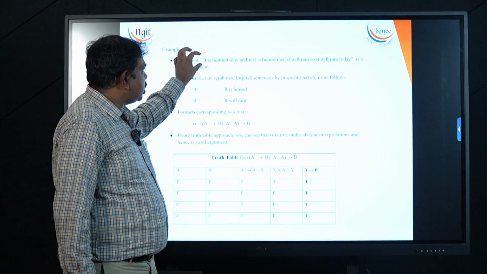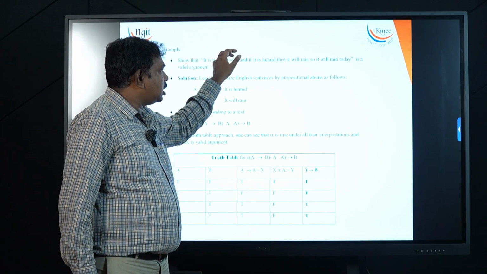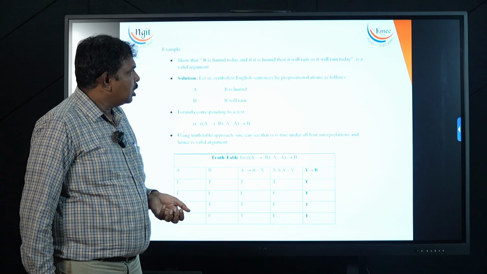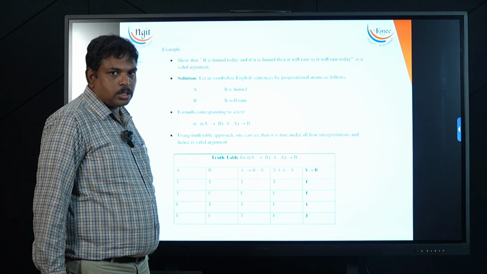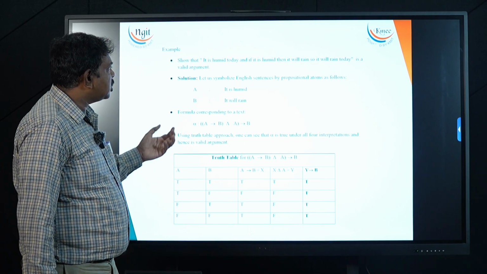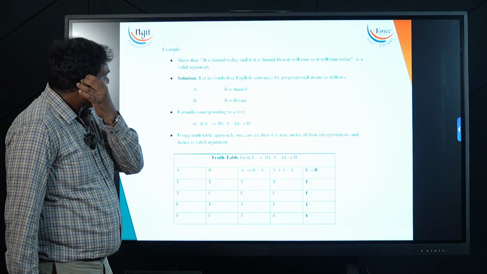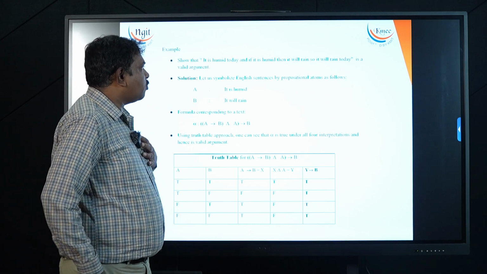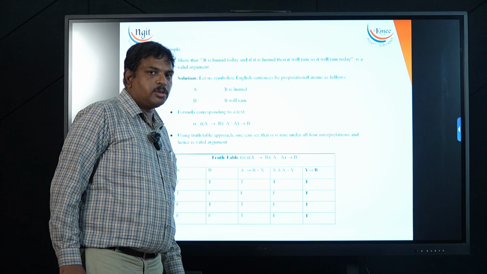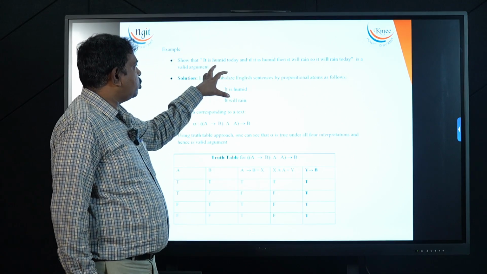So if it is humid today, and if it is humid today then it will rain, so it will rain today. Now, is it a valid argument? Is it a valid sentence? Is it a correct conclusion? Suppose an agent wants to check whether it is a correct one or not. Shall I go for the conclusion that it will rain today from the given premises that it is humid today, and